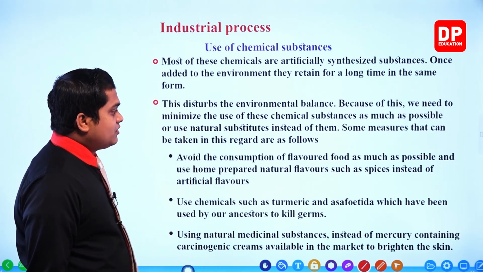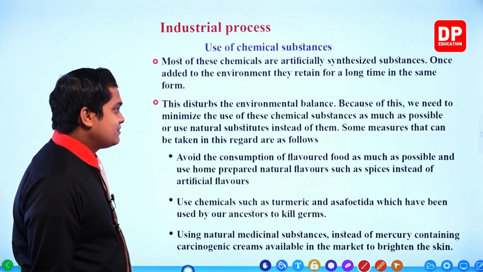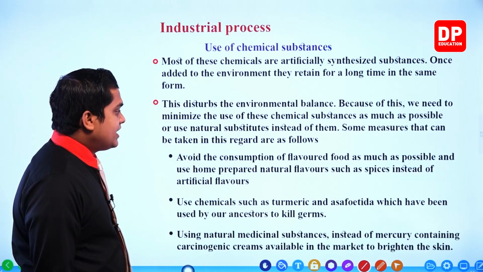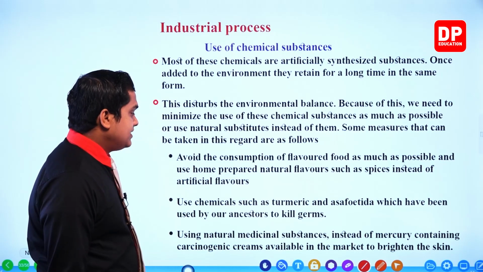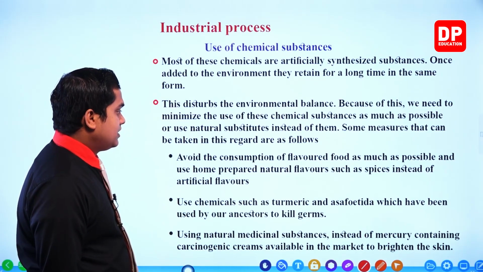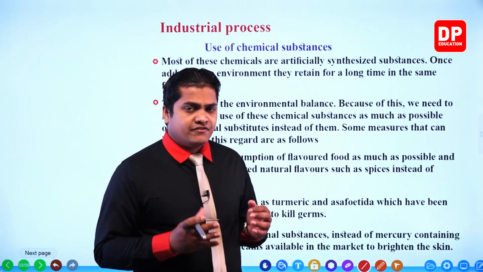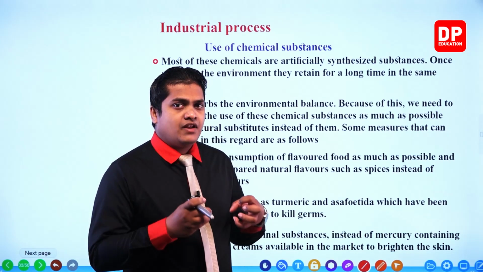Avoid the consumption of flavored food as much as possible and use home prepared natural flavors such as spices instead of artificial flavors. Now this is very important. Most of the time we use different kinds of artificially made flavors.